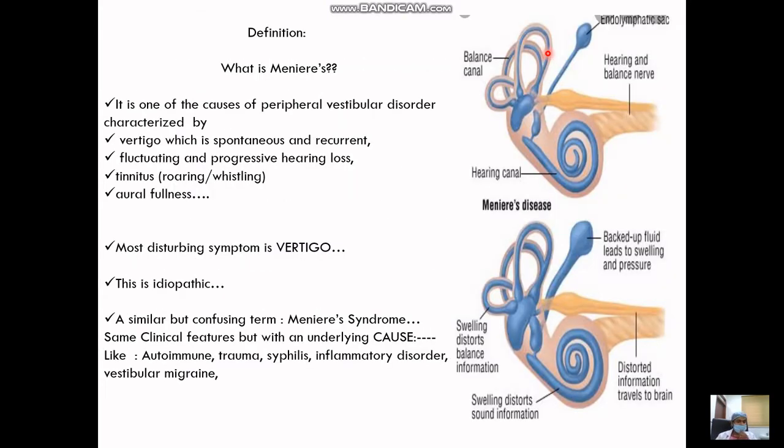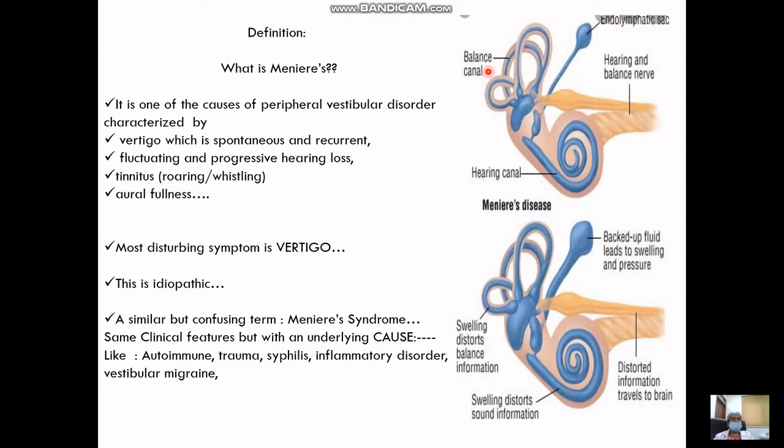Now, how do we define Meniere's disease? Meniere's disease is, as already told, a disorder of the inner ear, one of the causes of a peripheral vestibular disorder. This is characterized by spontaneous and recurring vertigo, a fluctuating and progressive hearing loss associated with a roaring or whistling kind of tinnitus and aural fullness. Of these, the most disturbing symptom is vertigo.